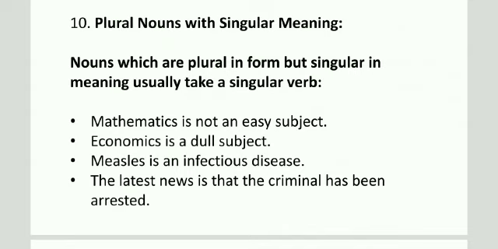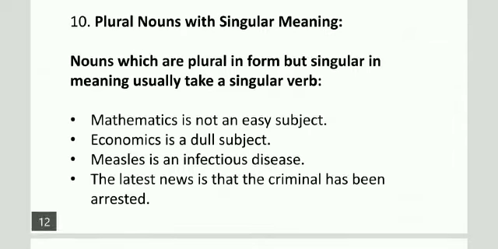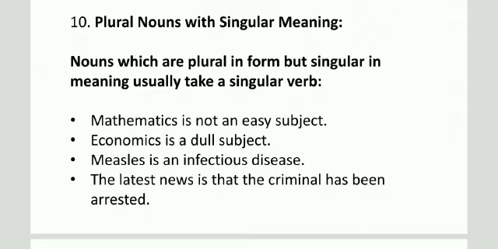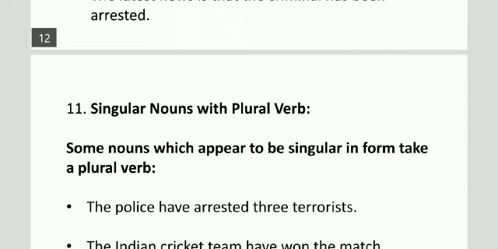We can see here mathematics, economics, measles, S or ES is already added. So you will think that the given word is plural. But mathematics is a subject, economics is a subject. So you will have to use a singular verb here. Next one.